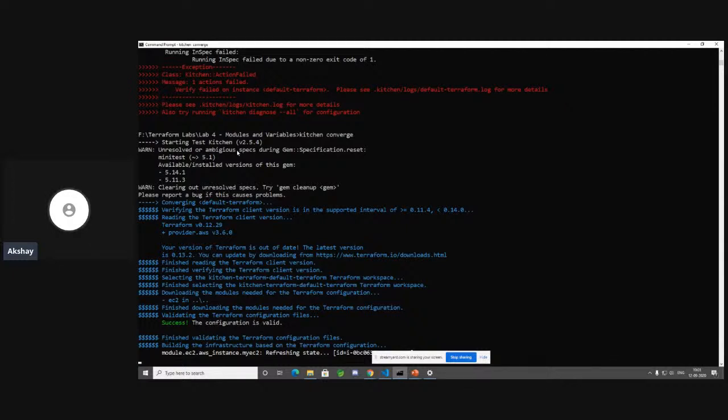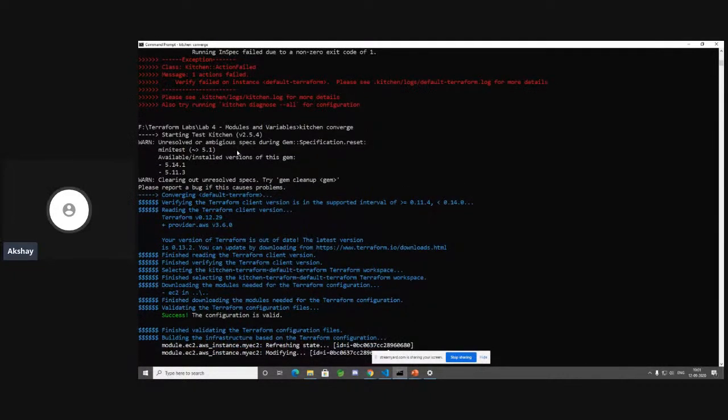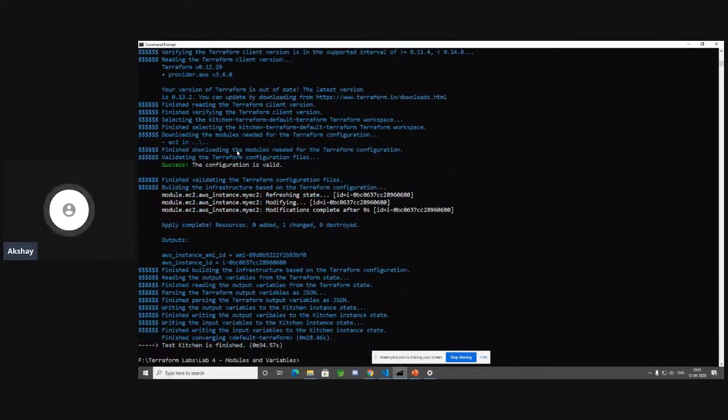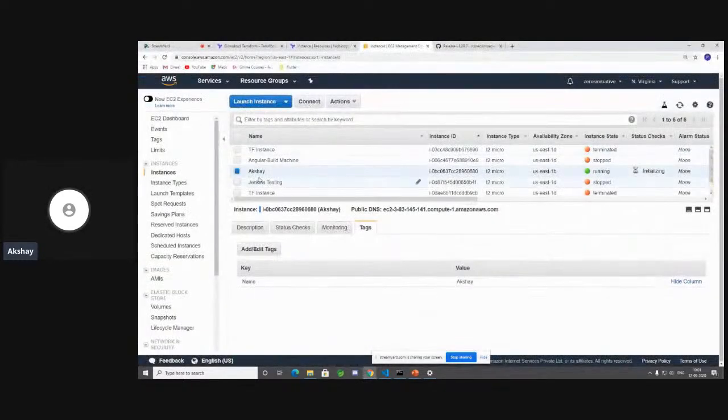Okay, just give it a second. Okay, yeah, so it's saying modifying, and it should say completed modifications. Let's just wait for a moment. Yep, so it has modified, which is pretty cool. So now if you go back to your console, you should be able to see, yes, now it has updated it to name and Akshay.